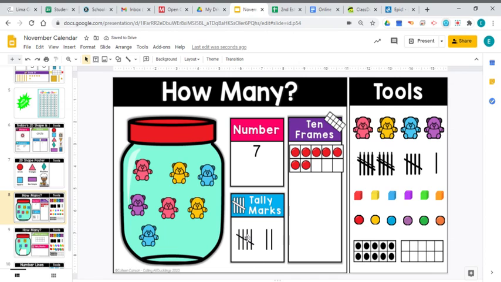Because remember, when you see tallies that have a line through it, that automatically tells you that there are 5 there. You don't even need to count them if you see that line through it. So you say 5, 6, 7.